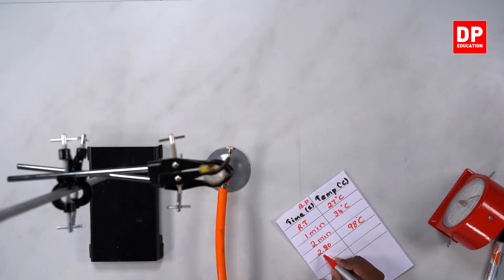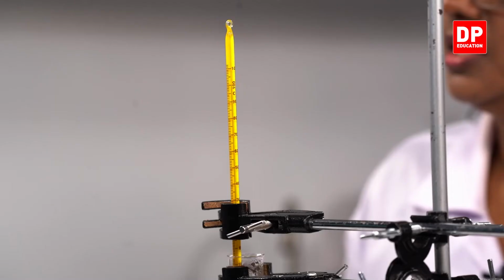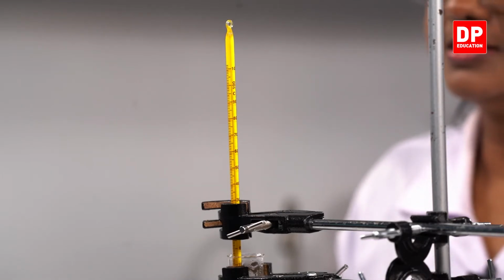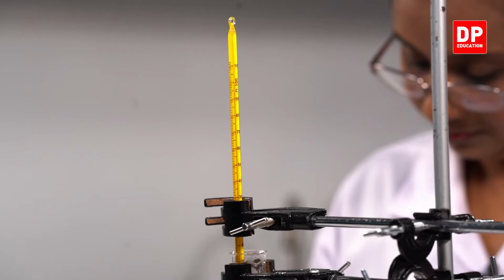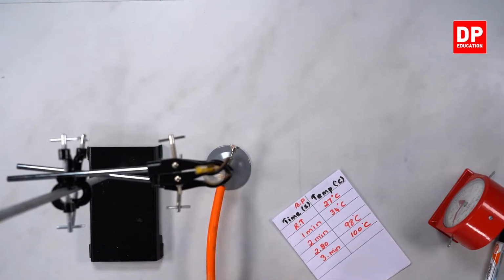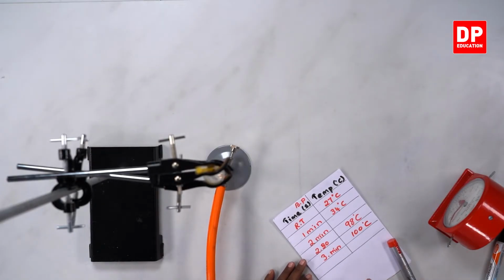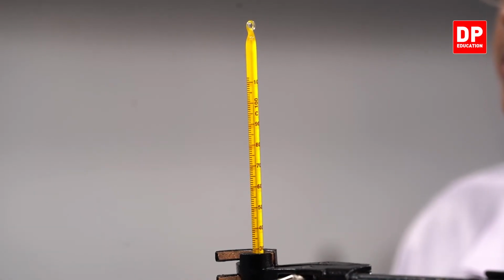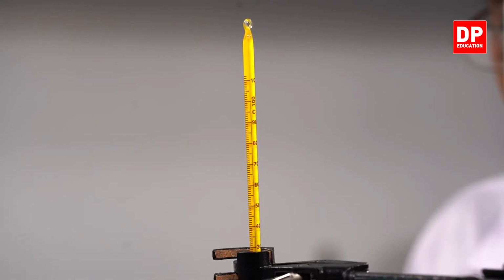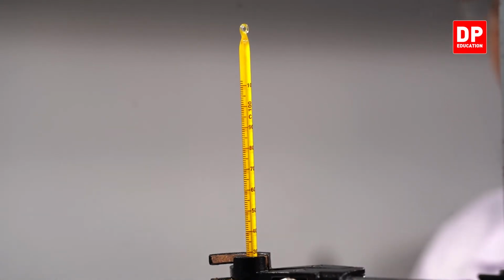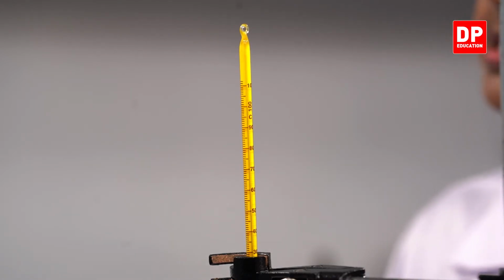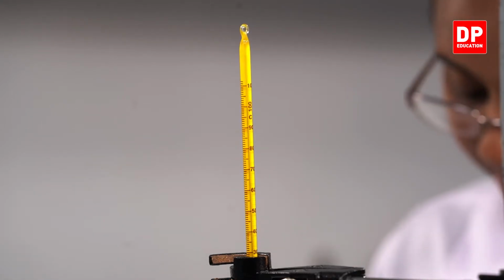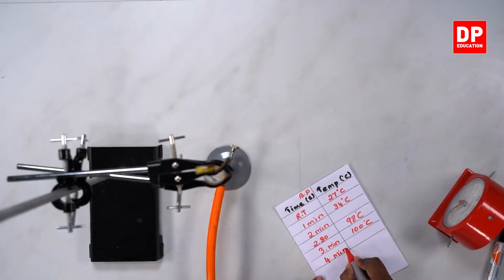So, if we take the temperature at 3 minutes, now you all can see students, it's 100 degrees Celsius. So, we will wait and see. Now you all can see students, the water is boiling and the temperature is at 100 degrees Celsius. So, we can say even at 4 minutes, it is at 100 degrees Celsius.